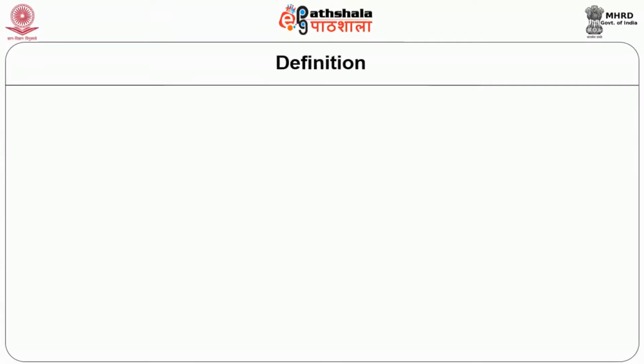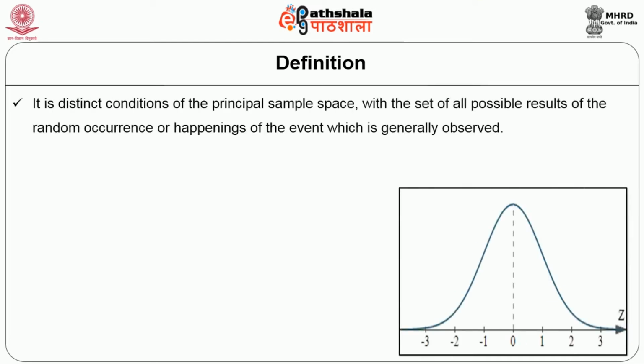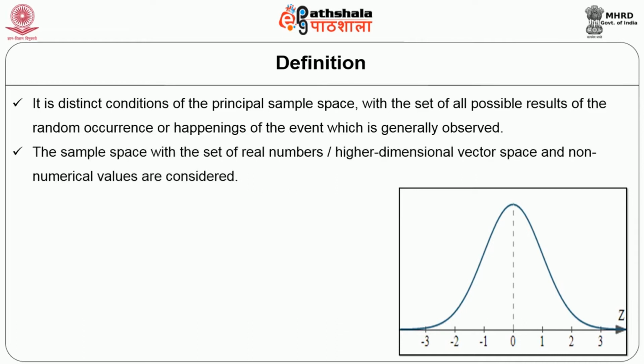Now let us understand what the definition says about the probability distribution. A probability distribution is a distinct condition of the principal sample space with the set of all possible results of the random occurrence of events, which is generally observed. The sample space with the set of real numbers or higher dimensional vector space and non-numerical values are considered here.